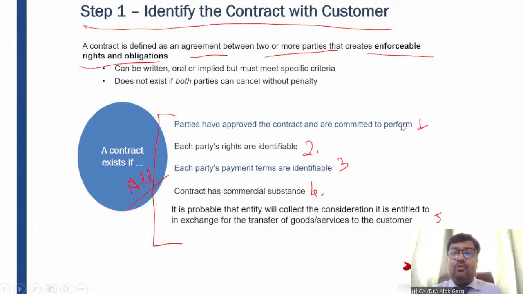Right, guys? So we have discussed 5 important steps. We have discussed the 5 characteristics of a contract to become a contract with customer to be covered in the purview of Ind AS 115.